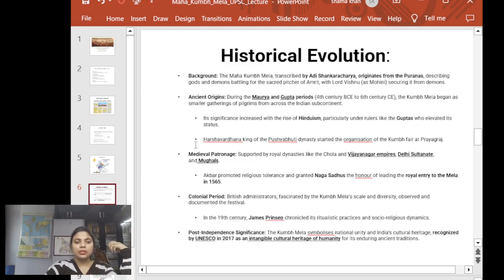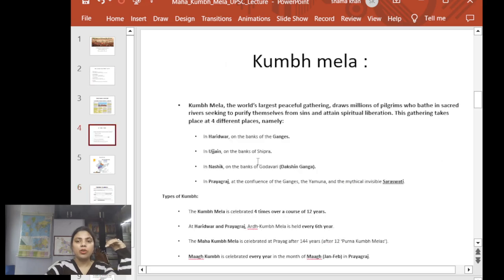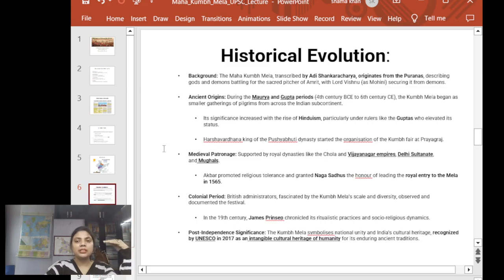But once the Amrit had been collected, Vishnu Bhagwan sent it with his messenger to different places. While traveling, four drops of this Amrit fell at four places, and these are Haridwar, Ujjain, Nasik, and Prayagraj. So this is why we celebrate this Kumbh Mela at these four places. And then there was a 12-day fight between Devtas and Asur, and one day during that time was equal to 1 year. So this is how we celebrate after 12 years.